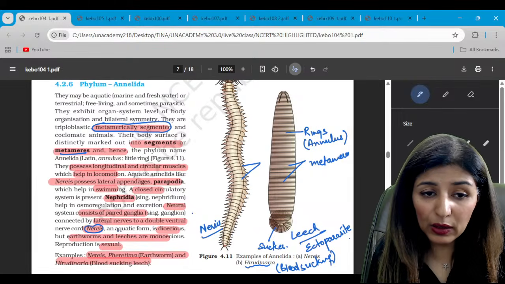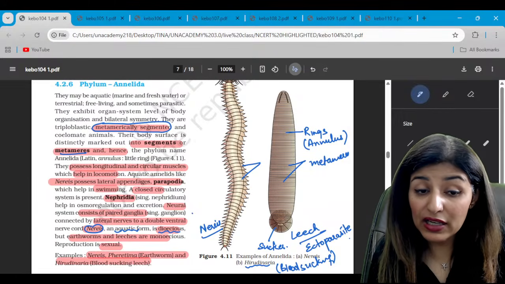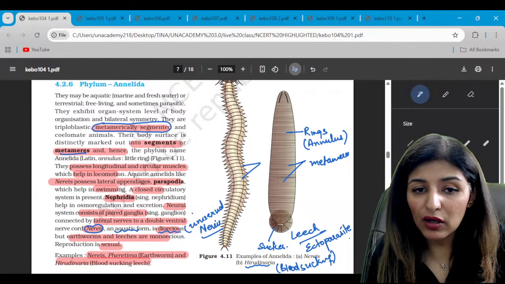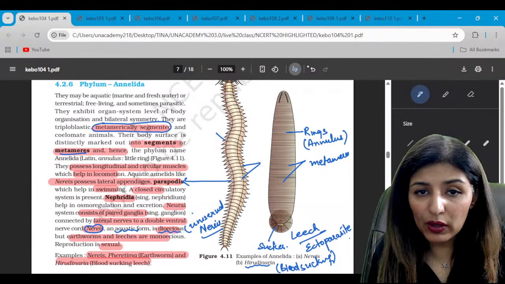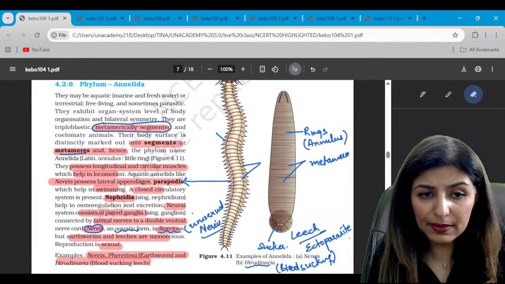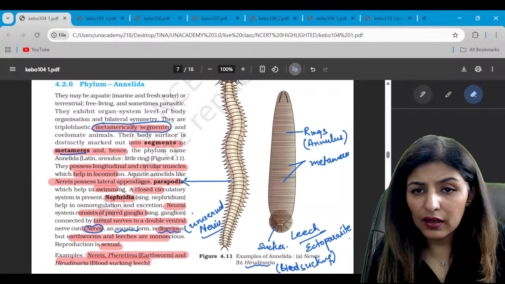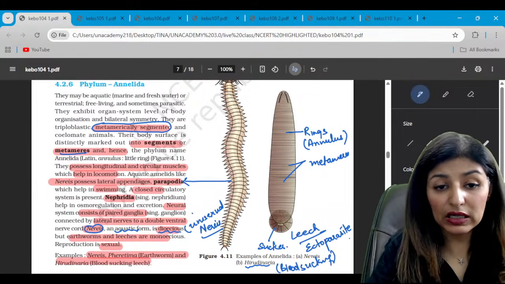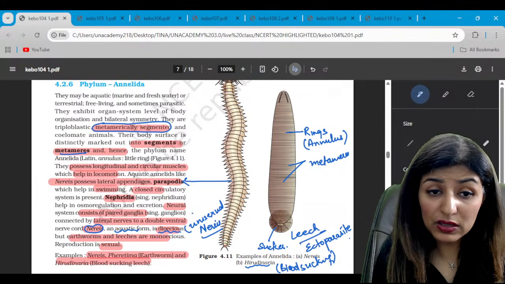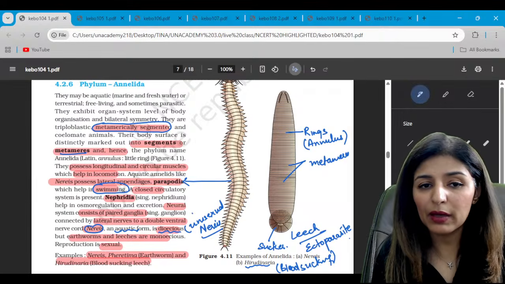See, Nereis is aquatic as well as dioecious, which means it is unisexual. So male and female Nereis are different. The structures that you are able to see here are parapodia. Please tell me these points are clear to everyone. Yes, so these are the structures. This is Nereis. Nereis is aquatic, by the way. That is why these parapodia help in swimming.